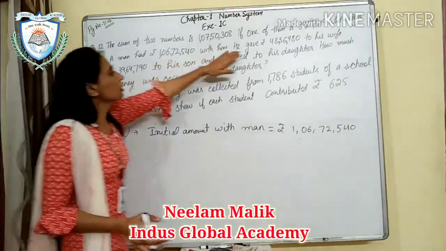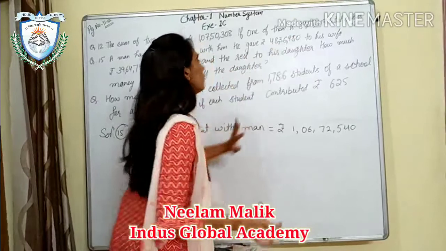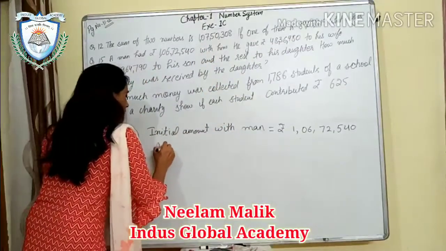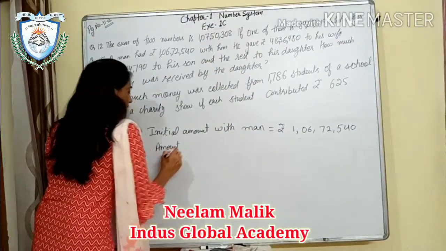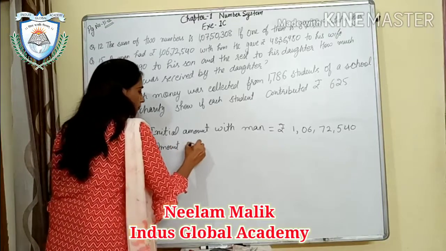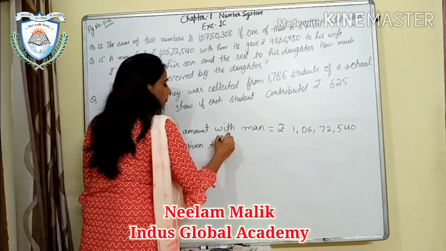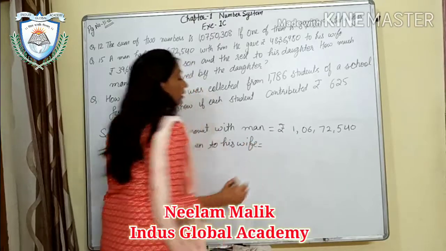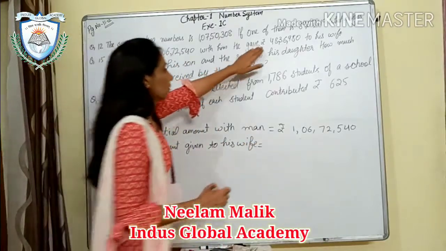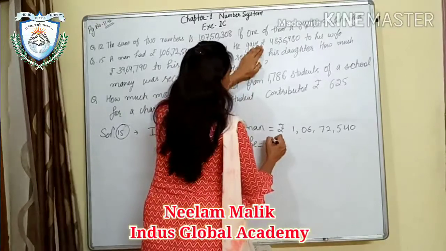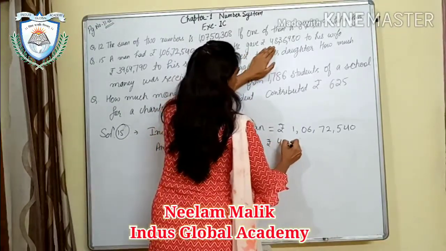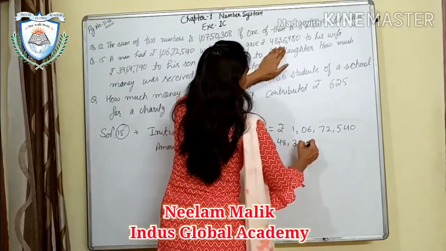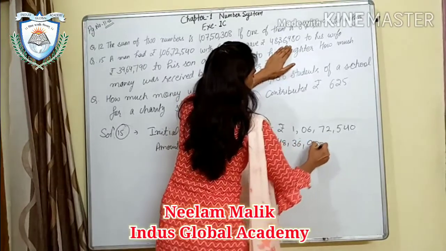After that, amount given to his wife. How much has he given to his wife? This is rupees 48,36,980.